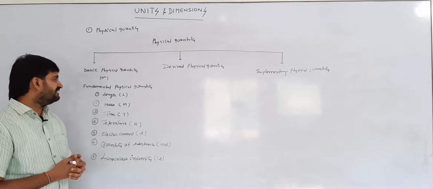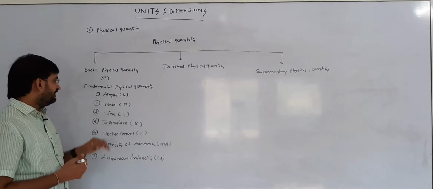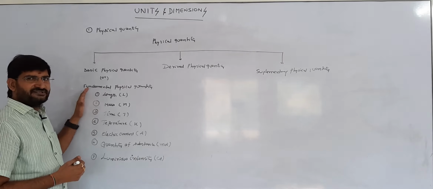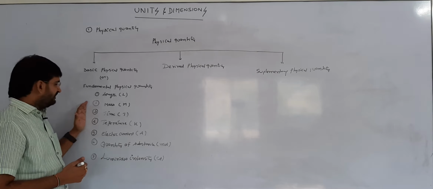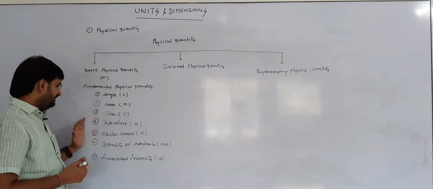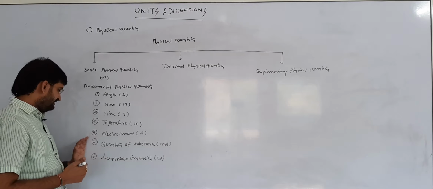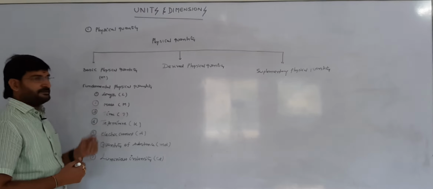There is no difference between basic and fundamental; both are the same. Length is one of the basic physical quantities. The second is mass, the third is time, the fourth is temperature, the fifth is electric current, the sixth is quantity of substance, and the seventh is luminous intensity. Briefly, let's discuss length.